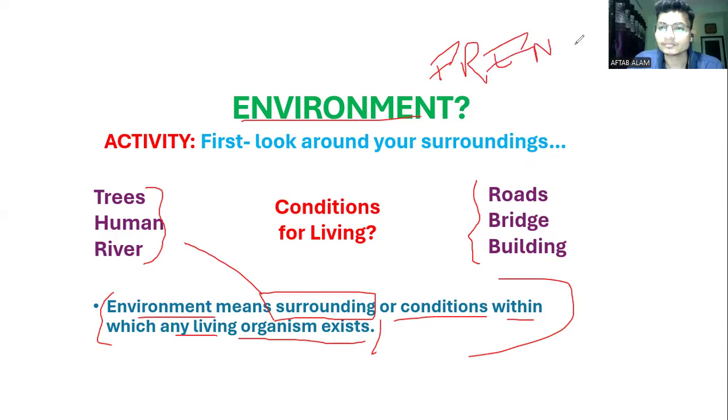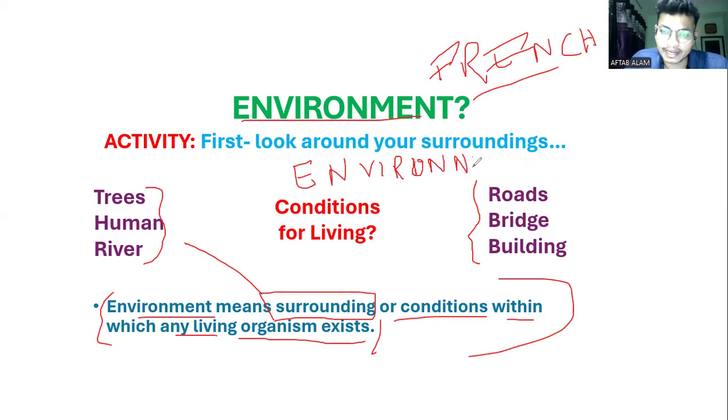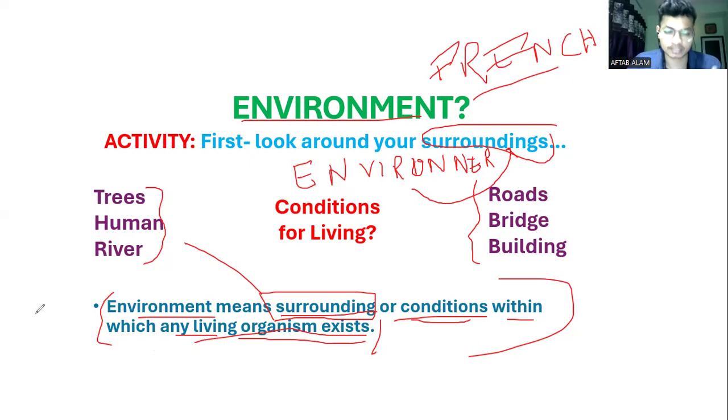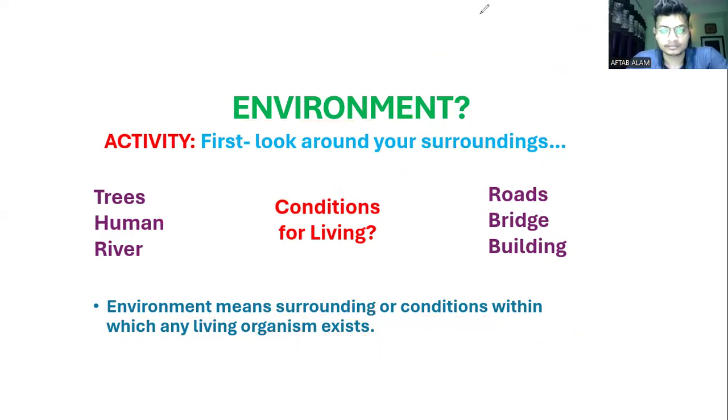Environment is derived from a French word, and that French word is "environner", spelled with a double N, E-R. And do you know what environment means? Environment means surroundings. In simple words, environment means surroundings or conditions within which any living organism exists.